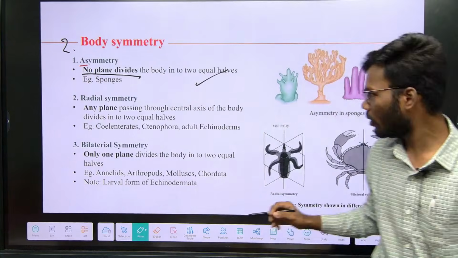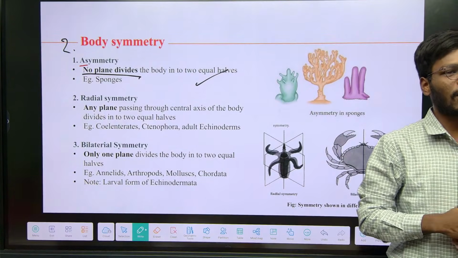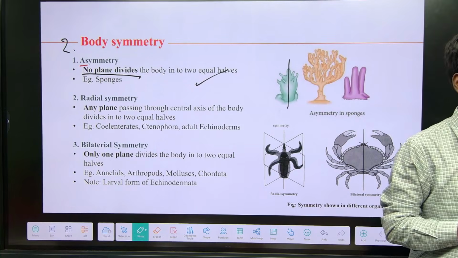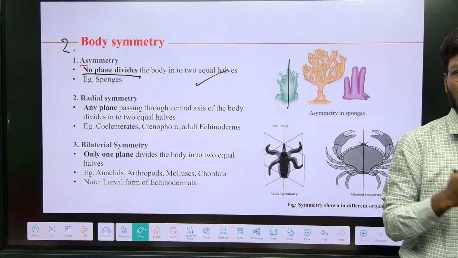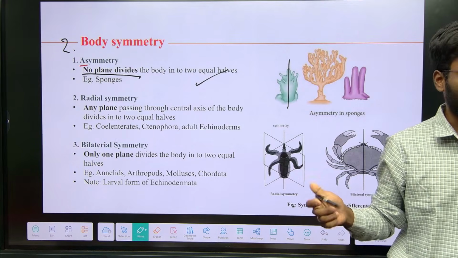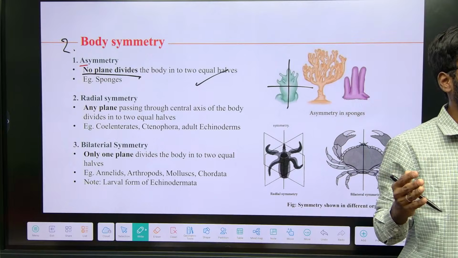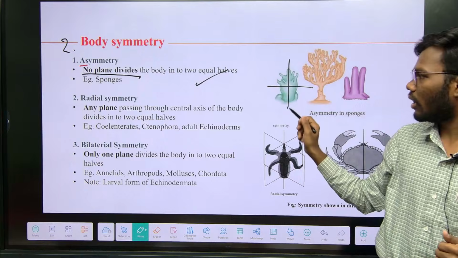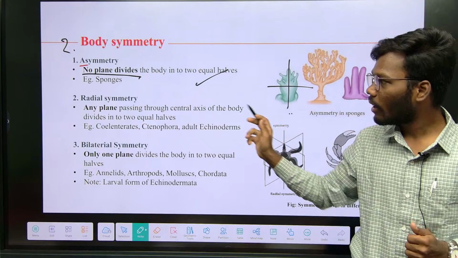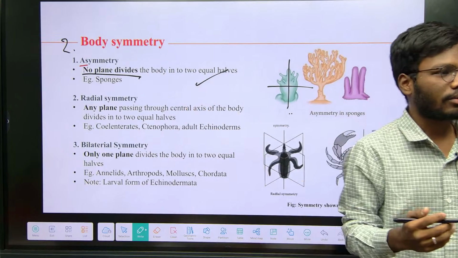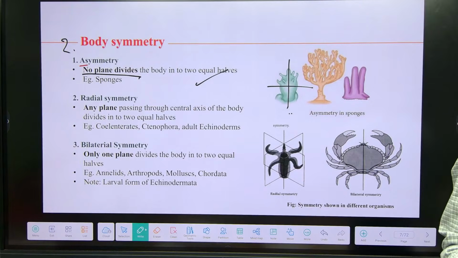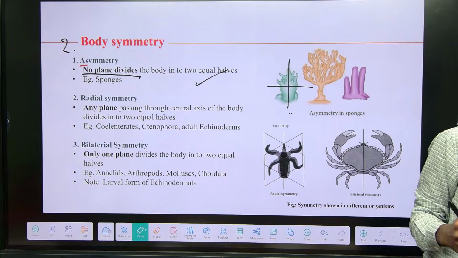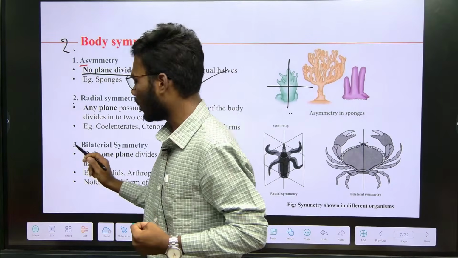For example, you see sponges. Sponges are the example for asymmetry, right? If you cut the sponge into two parts, it is not going to form two equal parts. Anyway, the sponge does not form any two equal parts. So that's why sponges are in asymmetry. Coming to symmetry, as I said, if the animal is going to form two equal parts, that is symmetry. In symmetry also there are two types: one is radial symmetry and the other is bilateral symmetry.